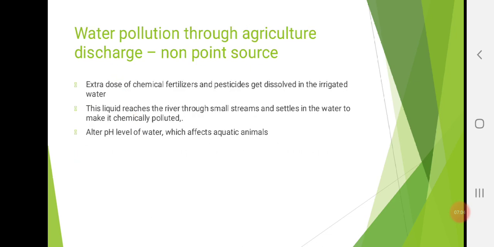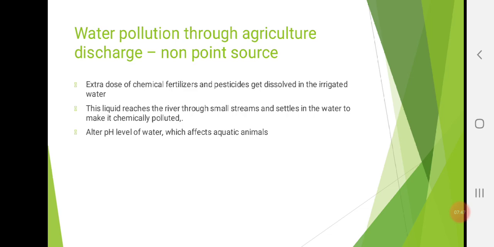Second is water pollution through agriculture discharge. How agriculture? It is a cause from non-point source. The modern agriculture is supported by the chemical fertilizers and chemical pesticides, herbicides and weedicides. The extra dose of these chemical pest materials gets dissolved in the irrigated water. Of course, see, farmers don't spray these fertilizers as much as the plant needs. They're simply going on spraying. So the extra pesticides and fertilizer get dissolved in that irrigated water.